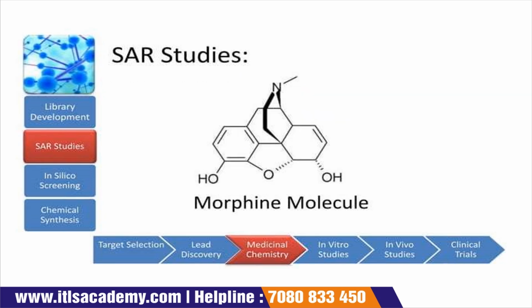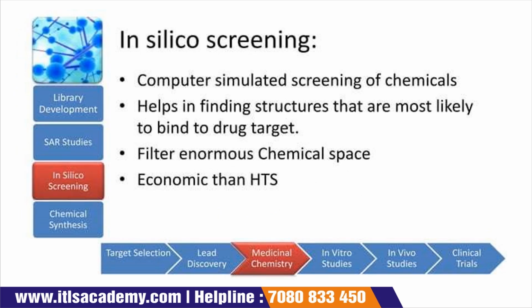Now the next is the SAR studies diagram. It is a morphine molecule. The next is in silico screening. The first point in in silico screening is that a computer is used to simulate the screening of chemicals. It helps in finding the structures that are most likely to bind to a drug target.